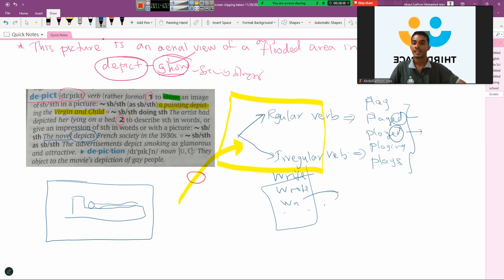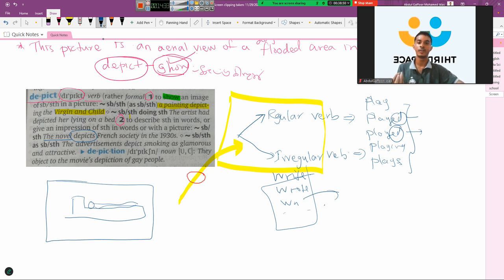So okay, right. Now the advertisements depict smoking as glamorous and attractive, right? So if you want to advertise a smoking brand or cigarette brand, they will be using glamorous males and females smoking, right? So that the customers may increase. Just to attract the customers, they will depict, right? So the advertisements depict smoking as glamorous and attractive.